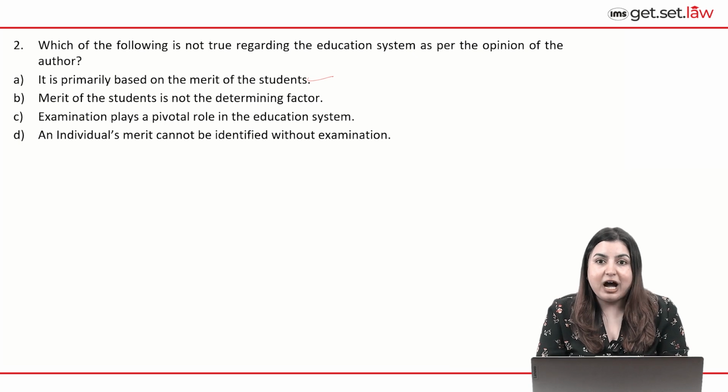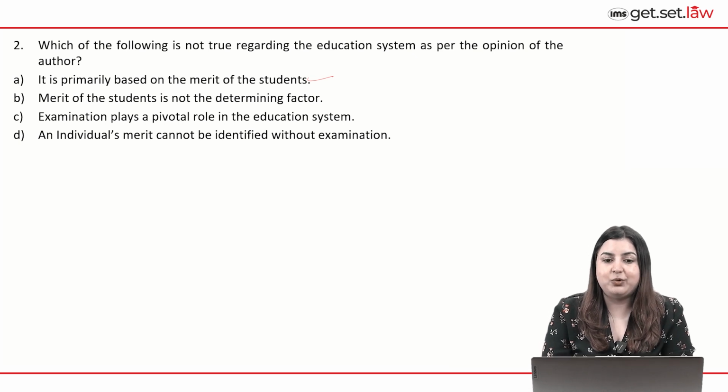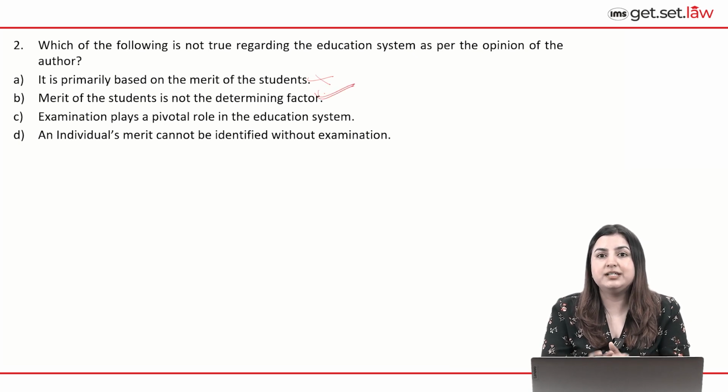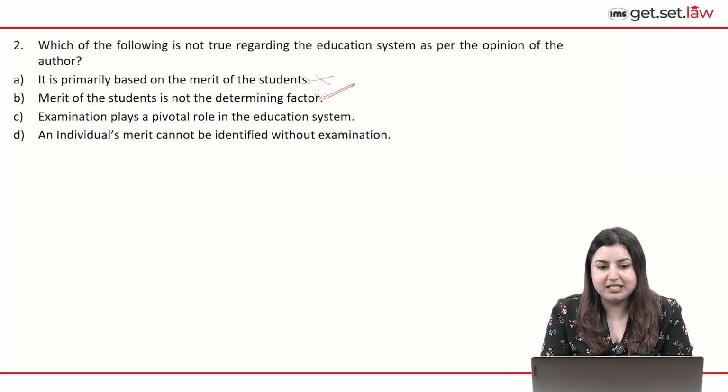While we are saying that option A is correct as per the education system, option B, which is actually the reverse of option A, therefore has to be the correct option for this question, right? It has to be the correct option for this question because merit of the students is the quintessential determining factor here, right? It's the je ne sais quoi of the education system these days, right?